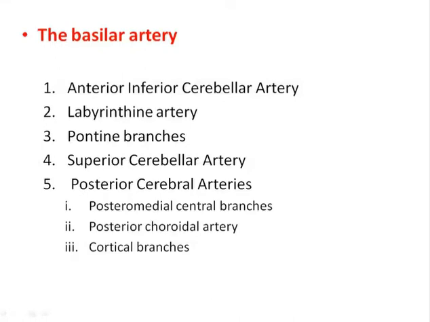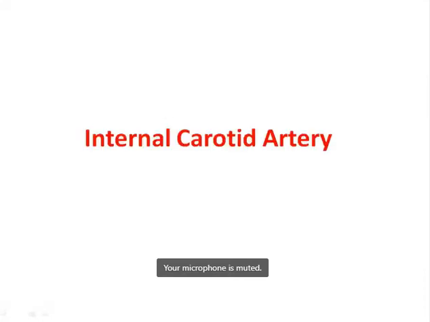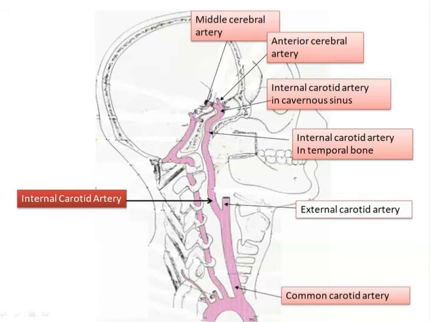Talking about the internal carotid artery. The internal carotid artery is one of the branches from the common carotid artery. The common carotid artery bifurcates into the internal carotid artery and the external carotid artery at the level of the thyroid lamina. This internal carotid artery enters the cranial cavity through the carotid canal in the norma basalis.